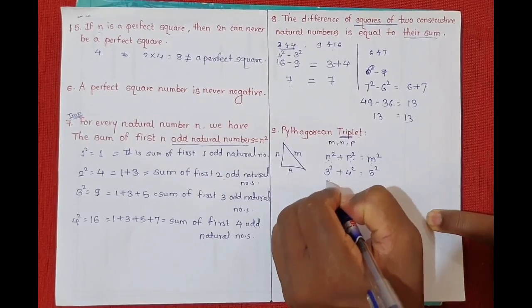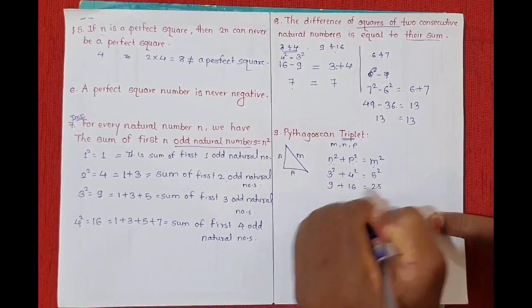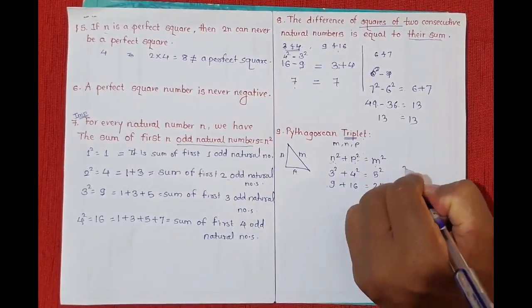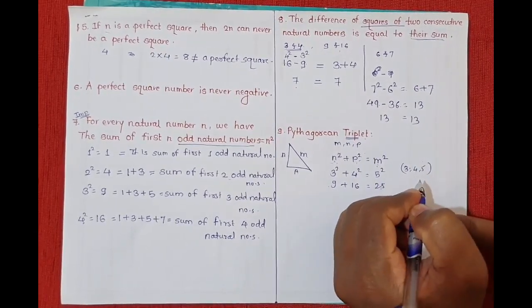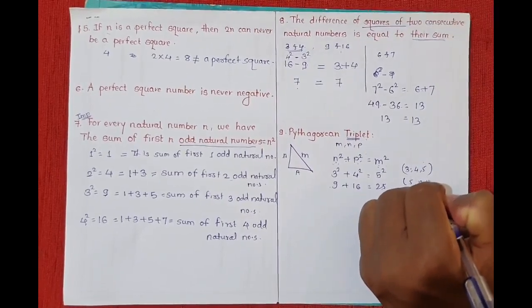See, 3 square is 9, plus square of 4 is 16, and 5 square is 25. So see, 16 plus 9 is also equal to 25. So these 3, 4 and 5 are said to be a Pythagorean triplet. Understood?